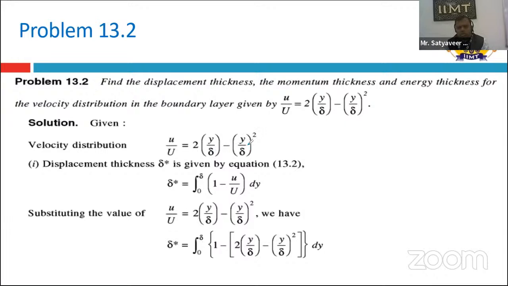In this case also, we have to find out the delta star. To find the displacement thickness, the formula is the integration from 0 to delta of 1 minus U by U infinity, or you can say U by capital U. We put the value of U by capital U here, then integrate the values.